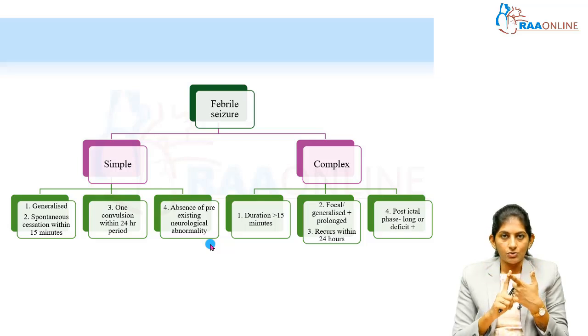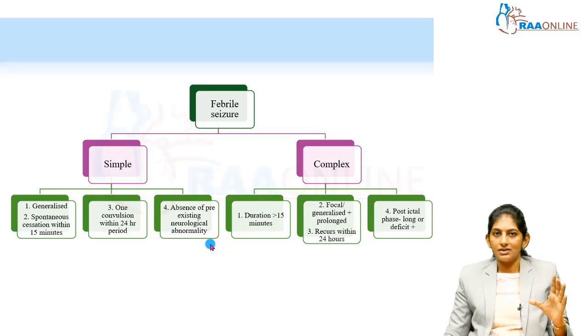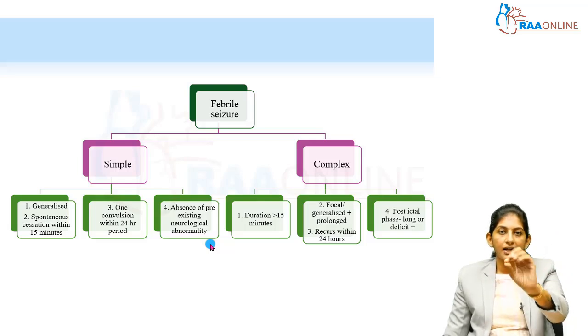Only one episode in the 24-hour period. And number 4 is no pre-existing neurological abnormality. So simple febrile seizure means only one seizure episode in one day, that event was generalized, and it lasted less than 15 minutes in a child with no pre-existing neurological abnormality. If all these 4 criteria are fulfilled, then you will write the diagnosis as simple febrile seizure.